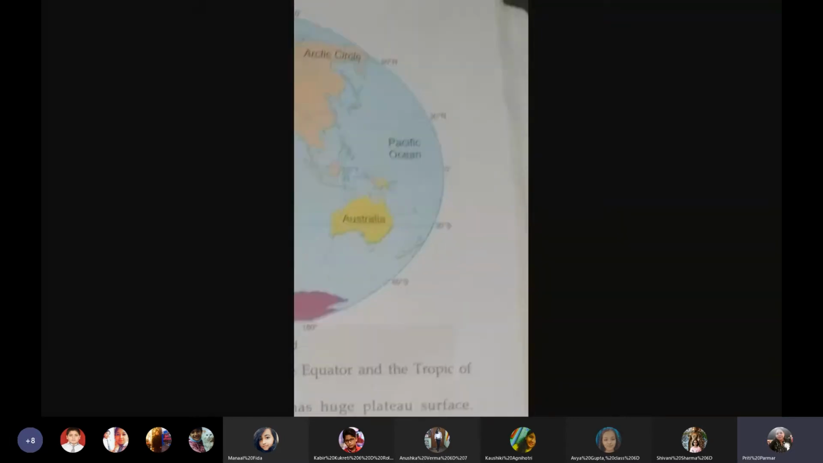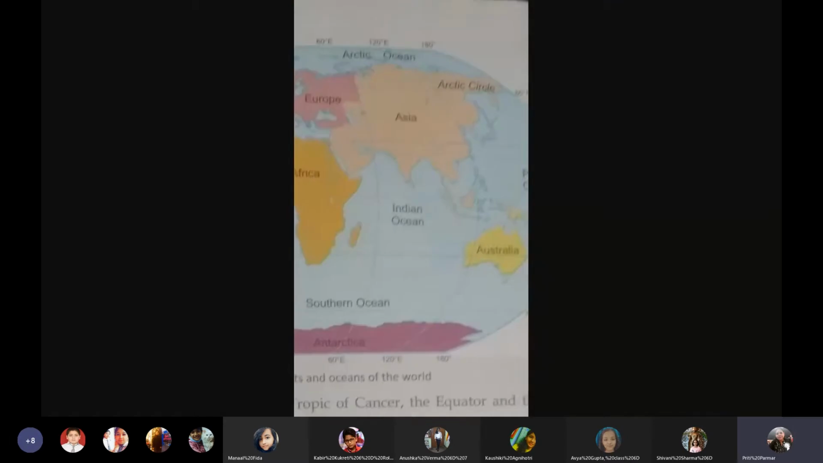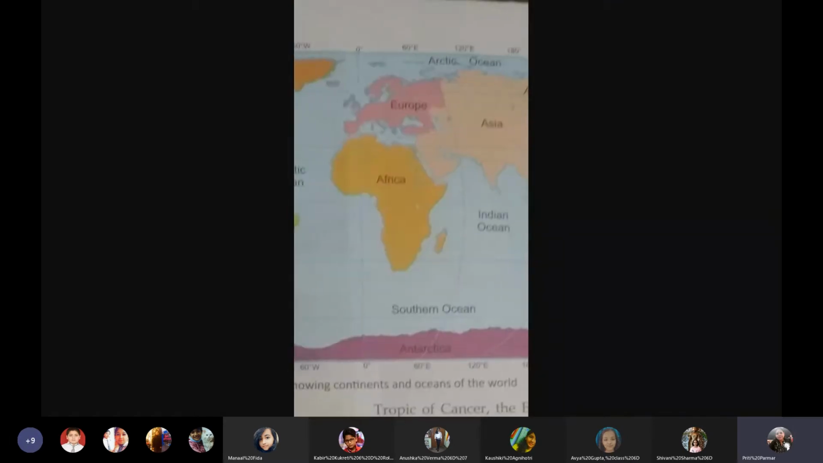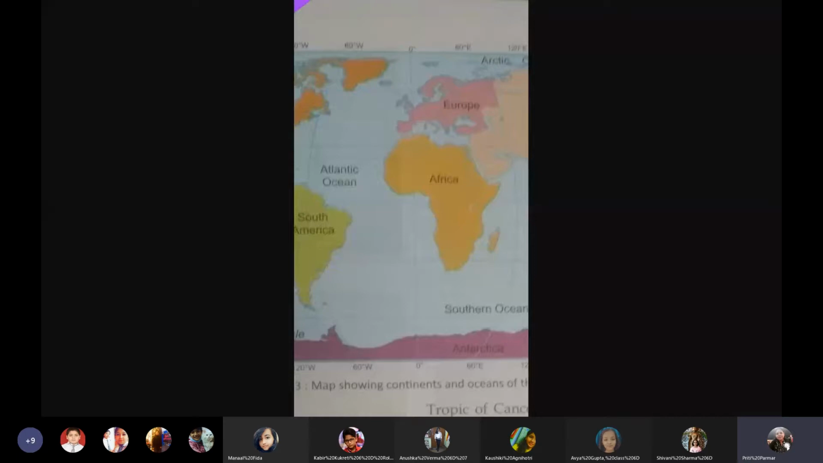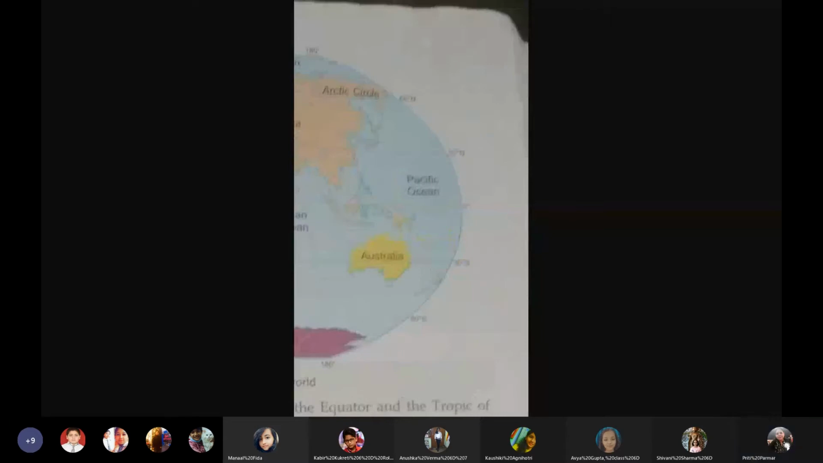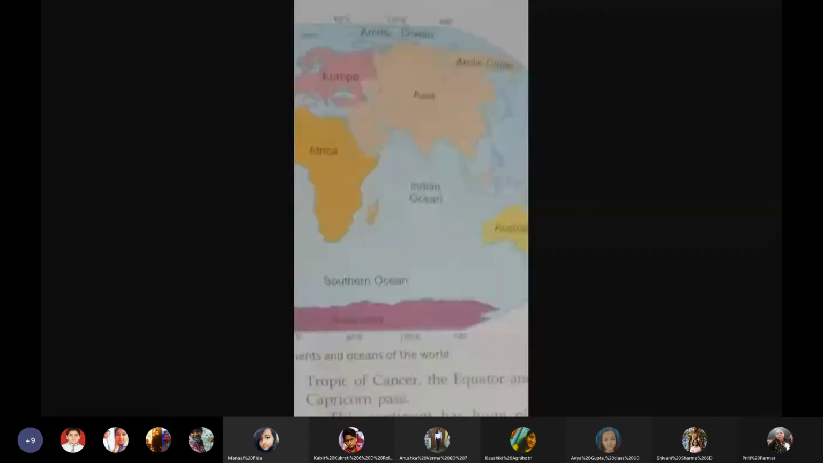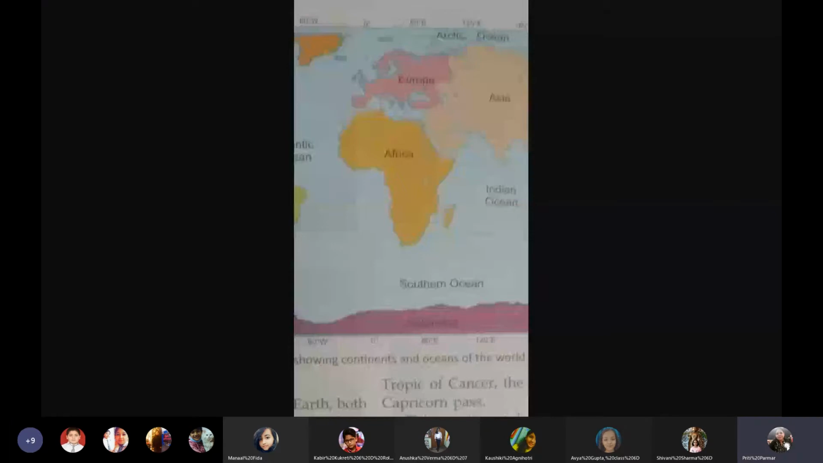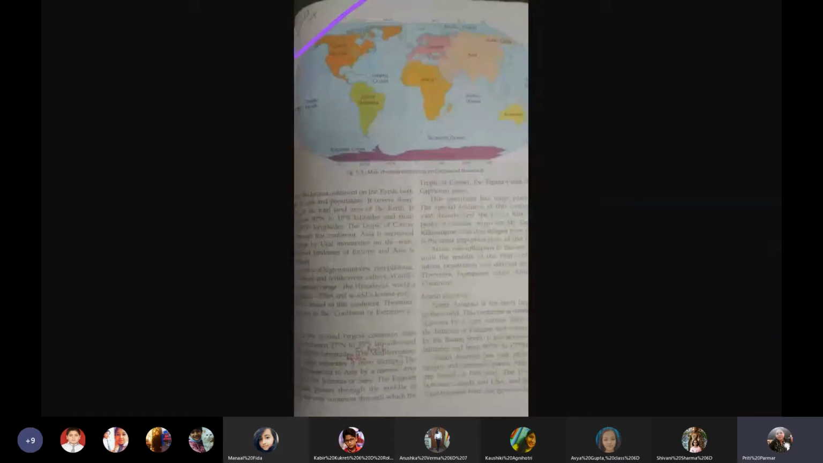Then 23.5 degrees north is passing through here, the Tropic of Cancer. And then can you see the below portion? 23.5 degrees south, the Tropic of Capricorn. So three major latitudes pass through Africa: the equator, the Tropic of Cancer, and the Tropic of Capricorn in the south. We also came to know that Africa is connected with Asia through the Isthmus of Suez.